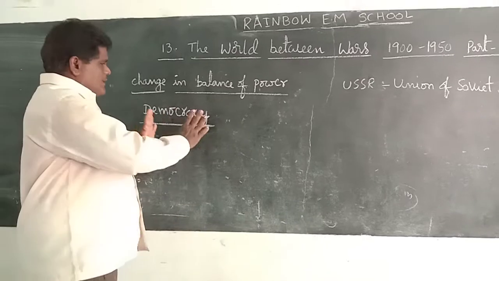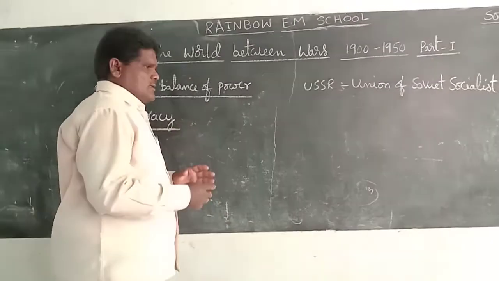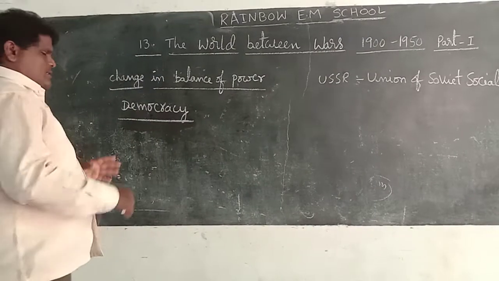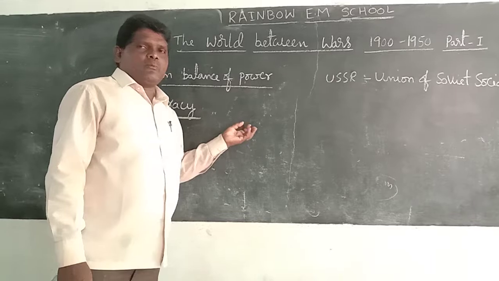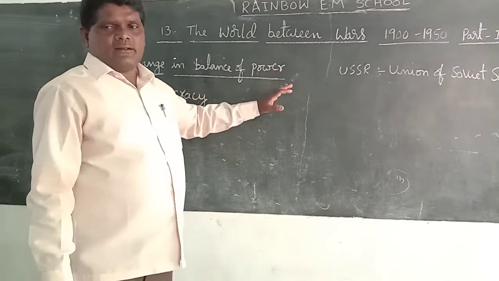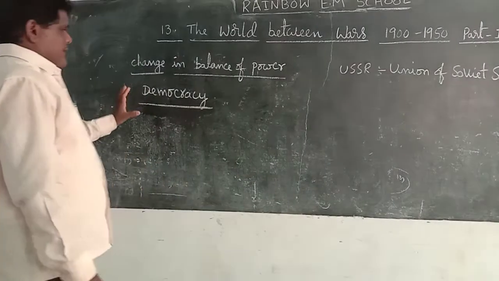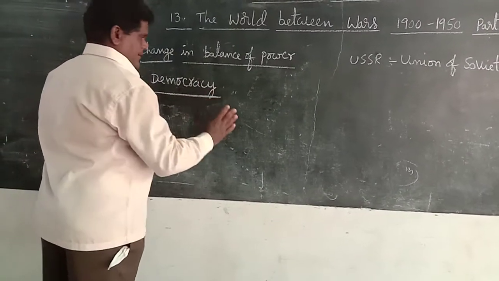The world accepted democracy, and many countries followed the democratic ideology. It was the most important influence after the Second World War.